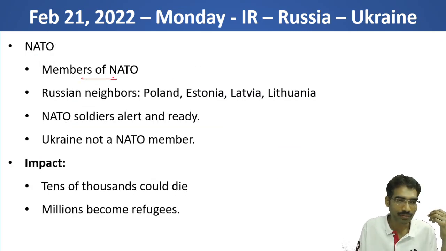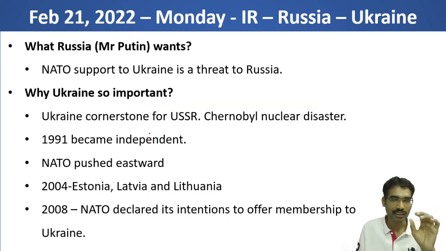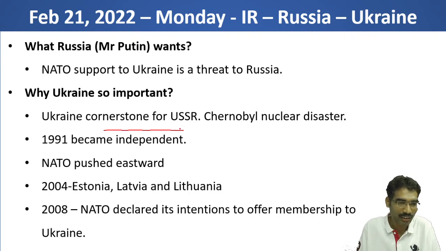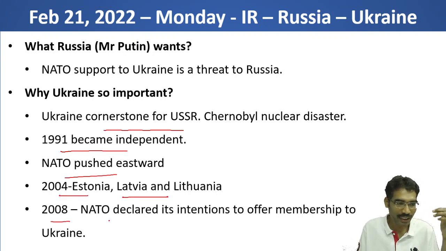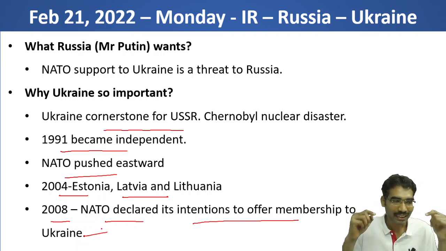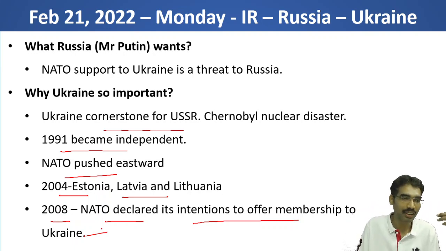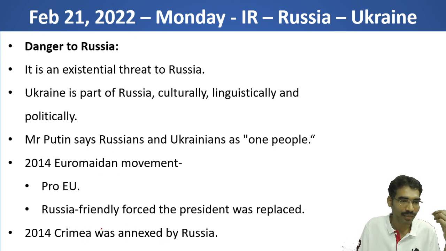So the members of NATO expanded continuously after 1991. Russian neighbors Poland, Estonia, Latvia, Lithuania became members. NATO soldiers are also on alert now. Ukraine is not a member. If you see, Ukraine is a cornerstone for Russia. In 1991 it became independent, and NATO pushed eastward. In 2004 they became members. In 2008 NATO declared its intention to offer membership to Ukraine. So this is where all the problems started. Now Russia felt offended. It is feeling that it is an existential threat to Russia.